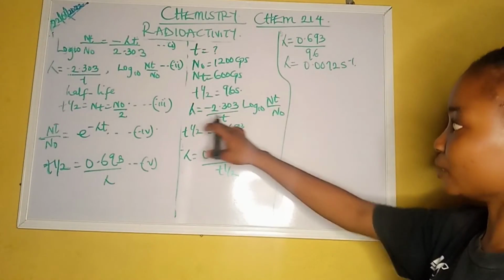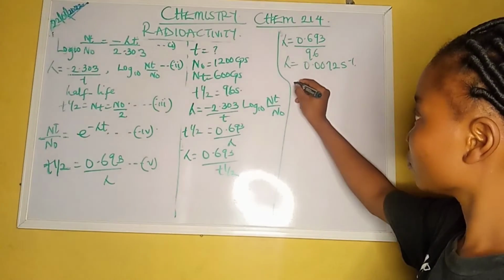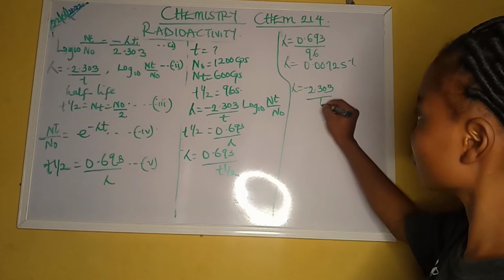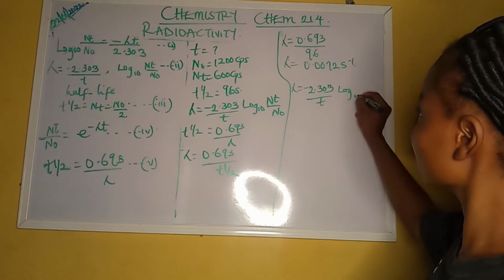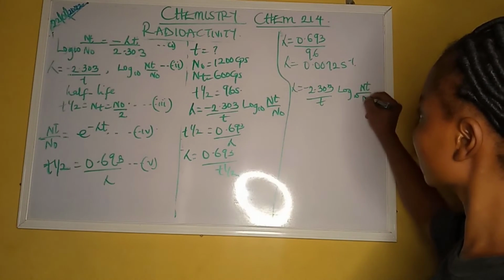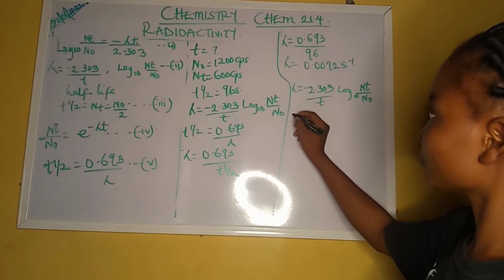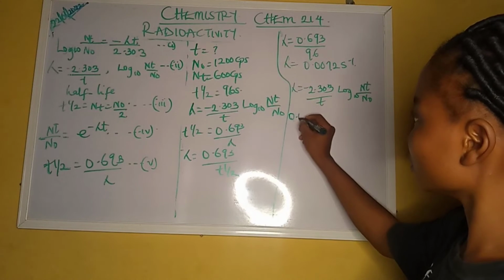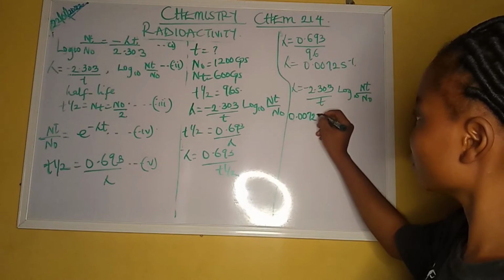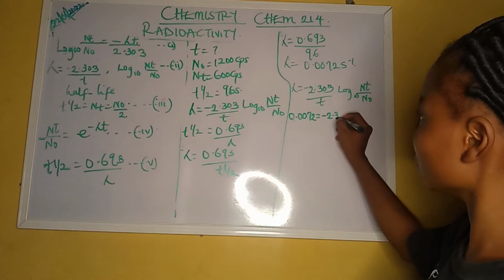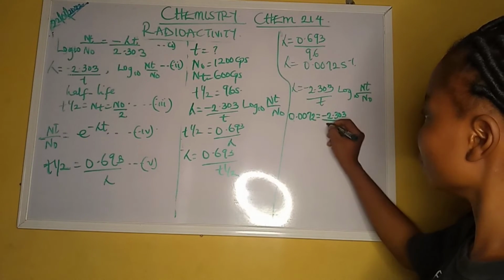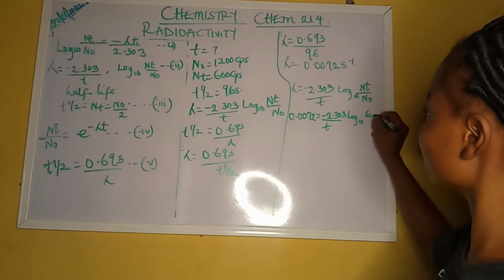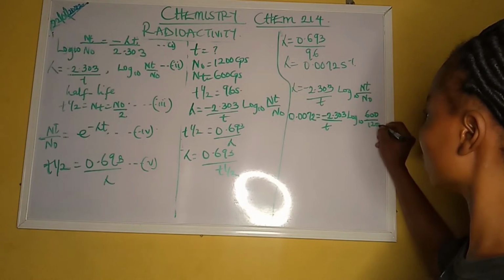So with this, I can use this formula now. So I have 0.0072 is equal to minus 2.303 over t log 10 of 600 over 1,200.